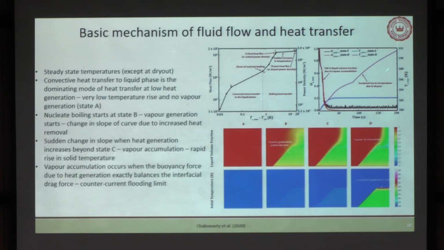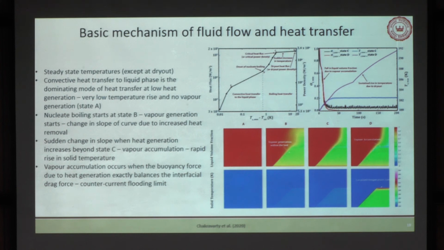If you look at these curves, these are the curves we have already discussed earlier. This is the actual phenomenon going on inside the geometry, and after this point we have seen this flat value of delta T with time.